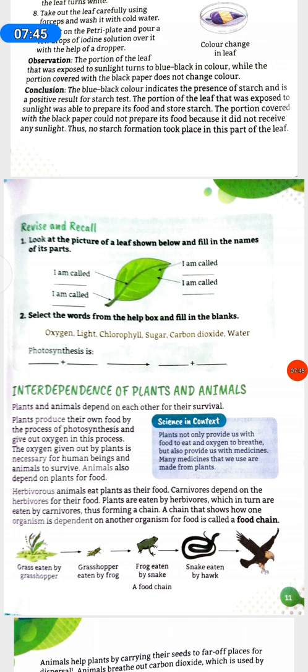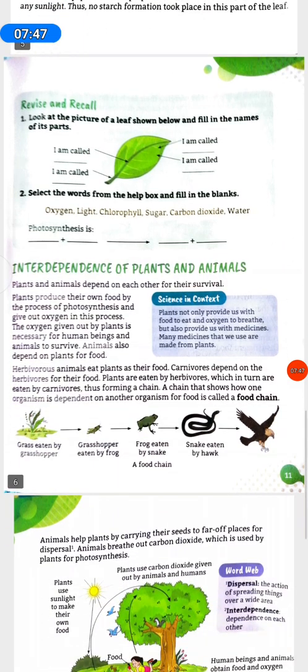Photosynthesis is interdependence of plants and animals. Plants and animals depend on each other for their survival. Plants produce their own food by the process of photosynthesis and give out oxygen in this process. The oxygen given out by plants is necessary for human beings and animals to survive. Animals also depend on plants for food.